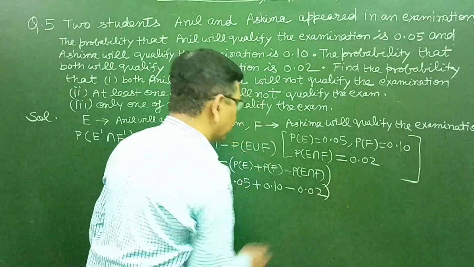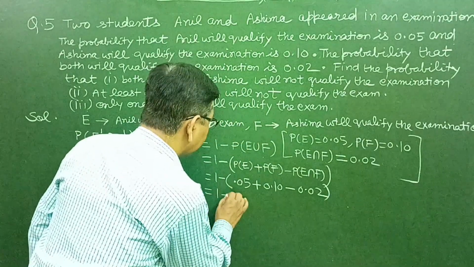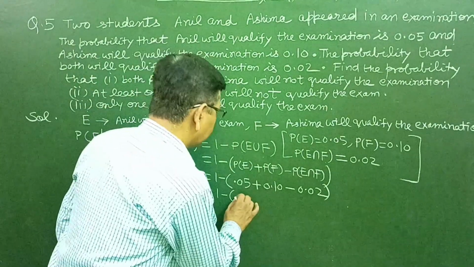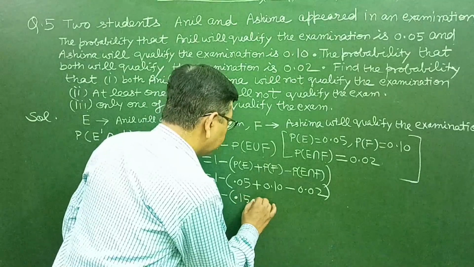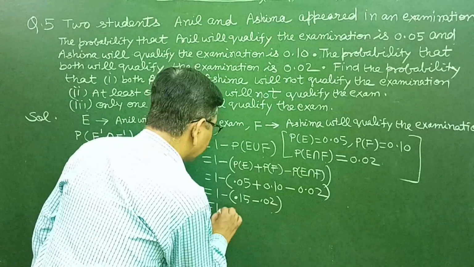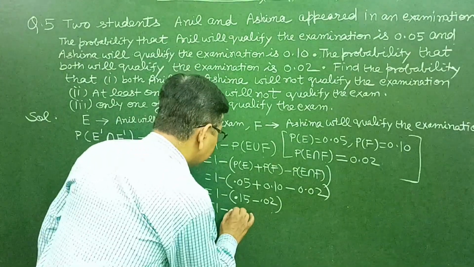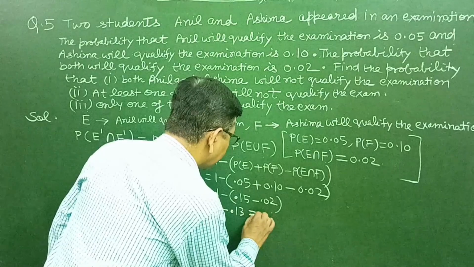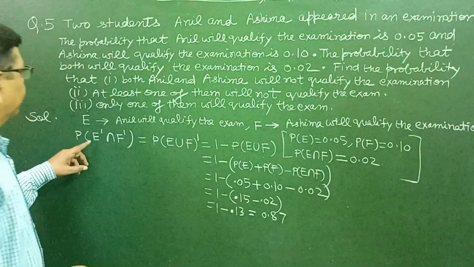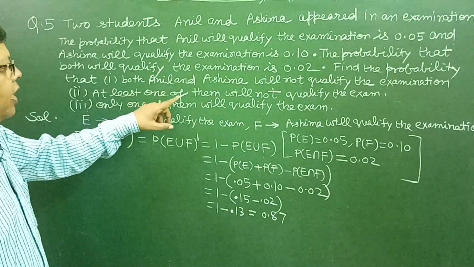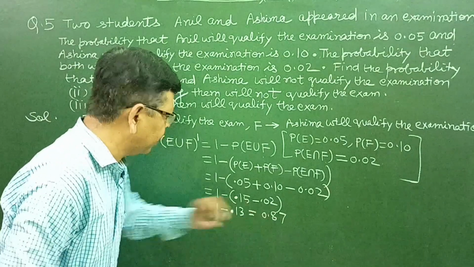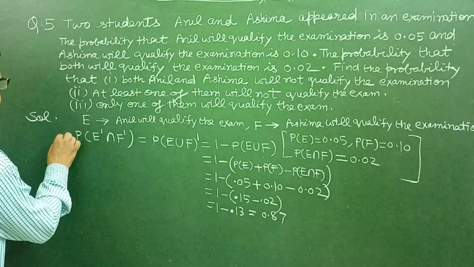So this is equal to 1 minus, 0.05 and 0.10 is 0.15, minus 0.02. This is equal to 1 minus 0.13, and this is equal to 0.87. So the probability that both Anil and Ashima will not qualify the examination is equal to 0.87. This is the first part.